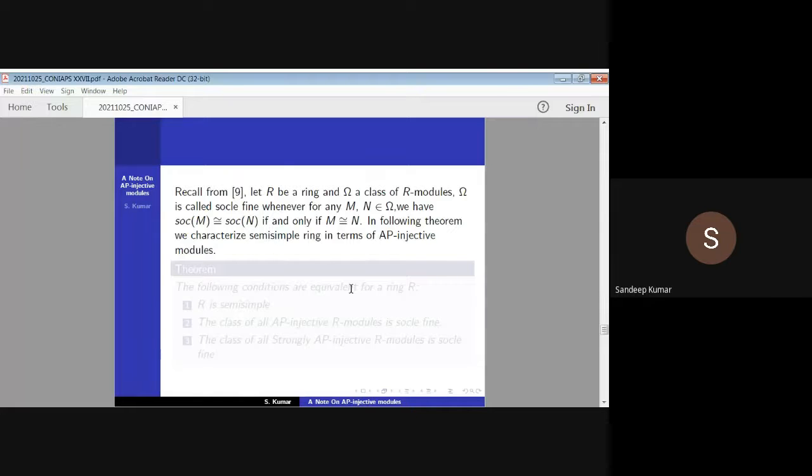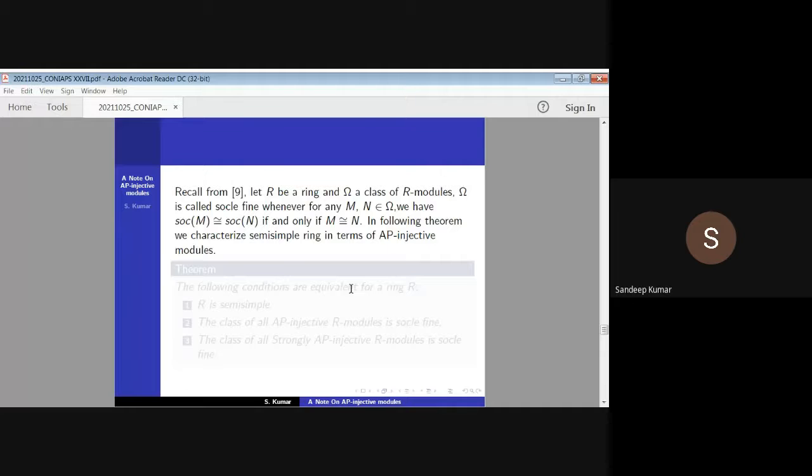Let R be any ring and omega be a class of R-modules. Omega is called socle fine whenever for any M, N belonging to omega, we have the socle of M is isomorphic to the socle of N if and only if M is isomorphic to N.